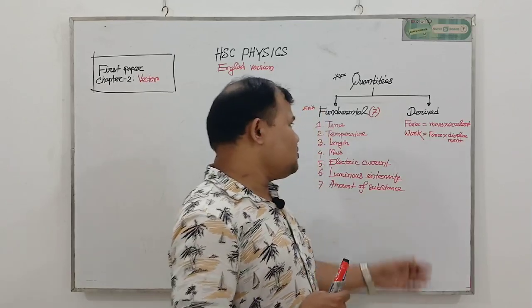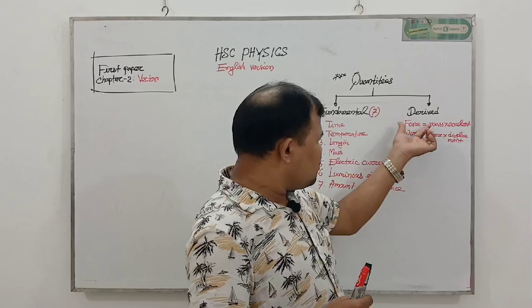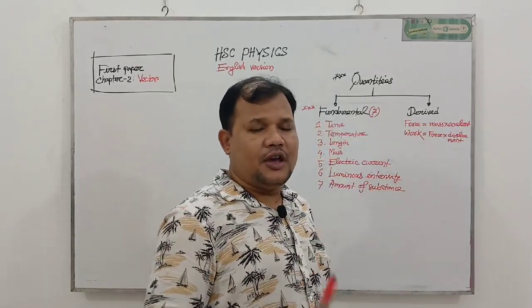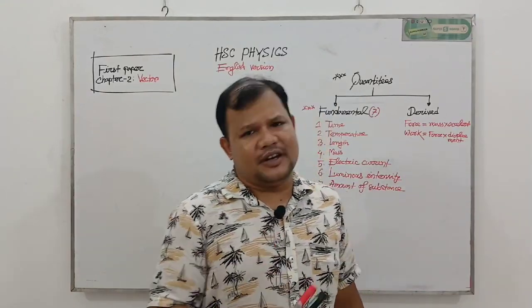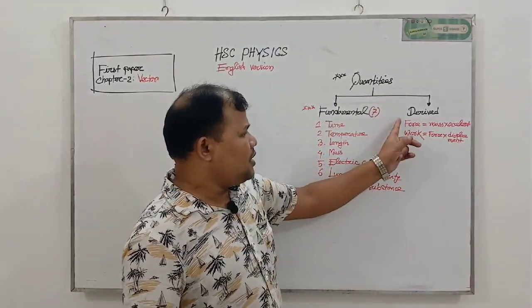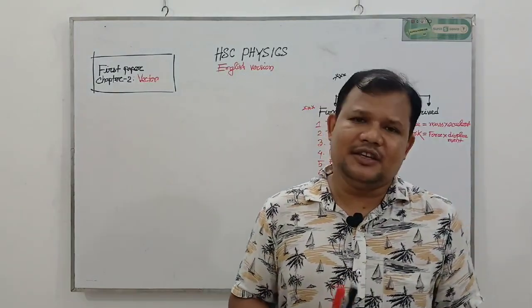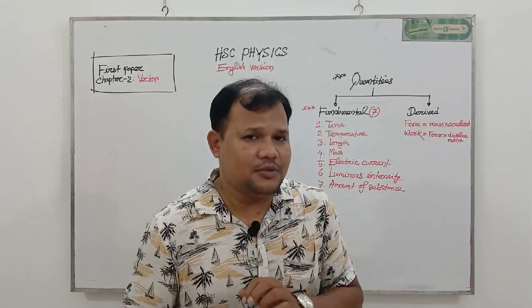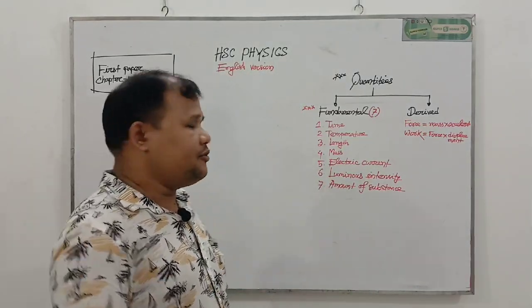As work depends on two quantities, force and displacement, and force depends on mass and acceleration, and acceleration depends on velocity and time, and velocity depends on displacement and time. Because of that, work and force are derived quantities. I think all of you clearly understand. If you face any difficulties, write down your comment in the comment section.